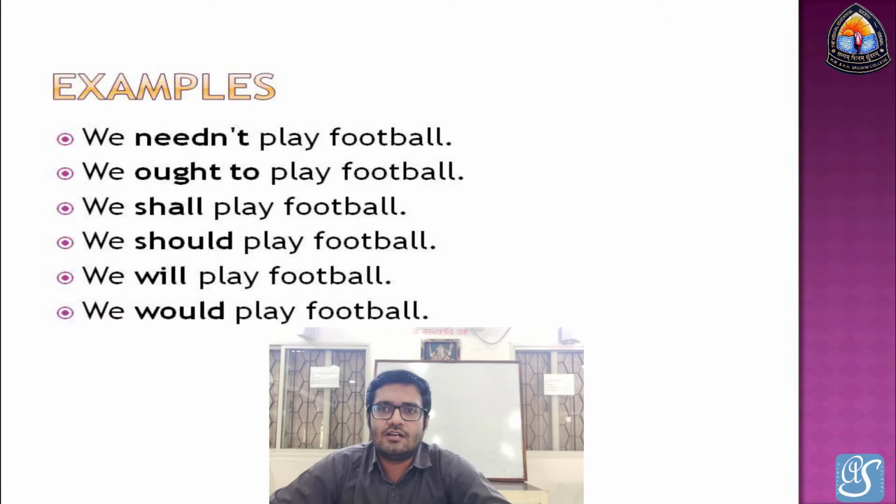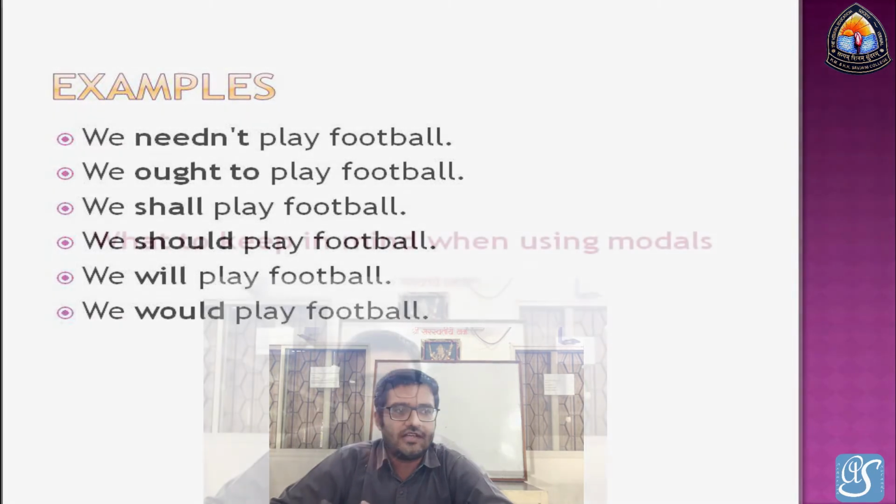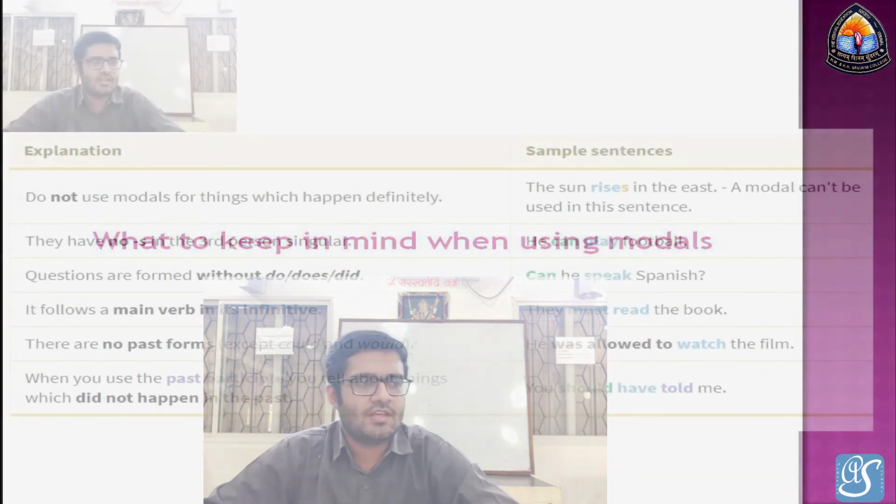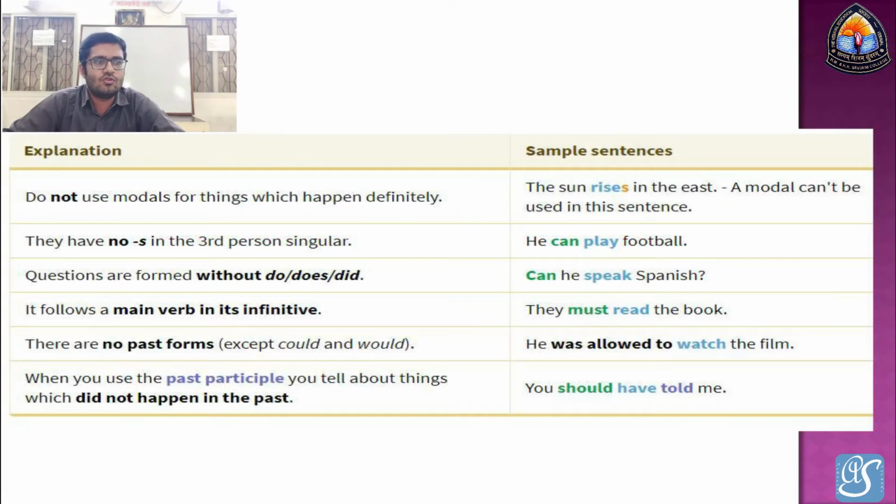There is another main thing to remember, what to keep in mind when using modals. Do not use modals for things which happen definitely. Which happen definitely means, for example, the sun rises in the east, the sun sets in the west. A modal can't be used in this sentence. This sentence means something that definitely, naturally happens.